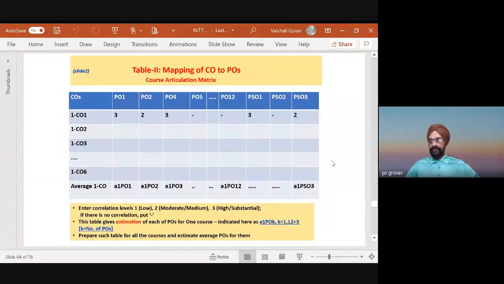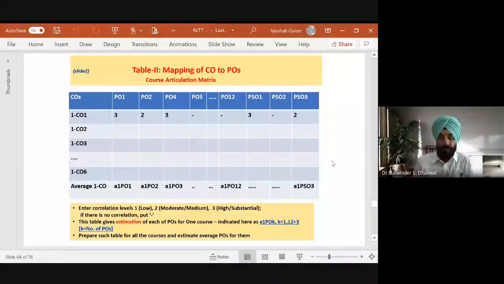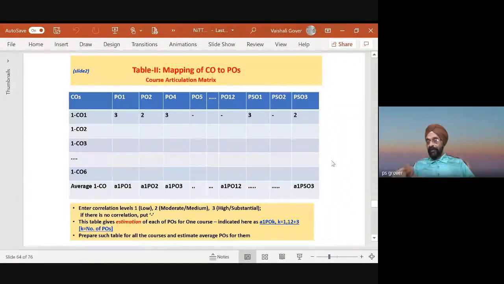No. That means they are generic. I want to use the same for mechanical engineering. And in mechanical engineering also, there may be numerical control, there may be other mechatronics there, and so on. So when I design the program outcomes for my specific discipline, they become program specific.